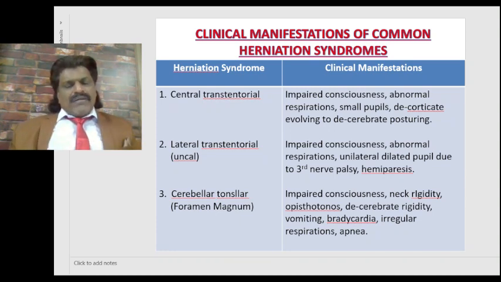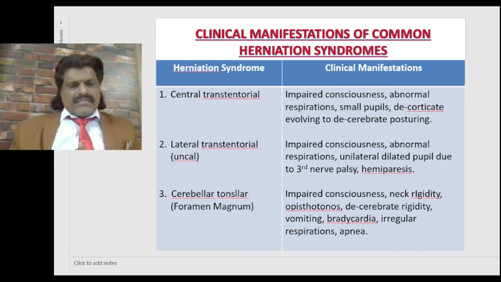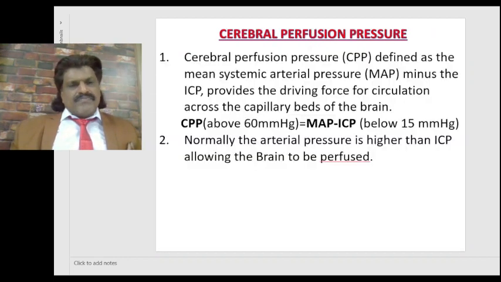nucleus, vomiting, bradycardia, irregular respirations and apnea. So hypertension, bradycardia and irregular respiration form a triad which is known as Cushing's reflex, which increases the raised ICT.